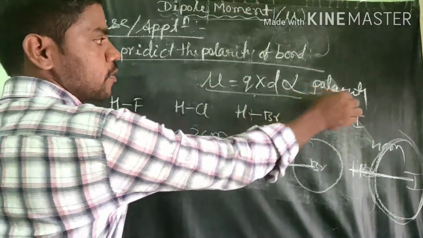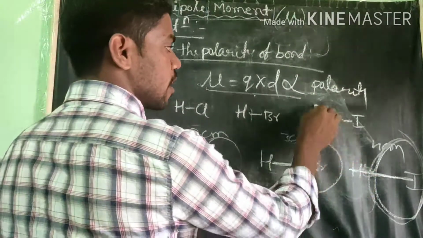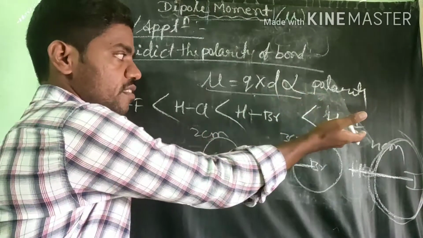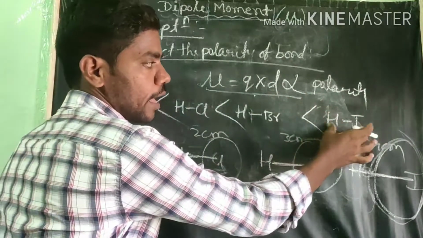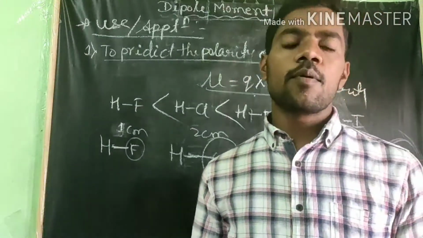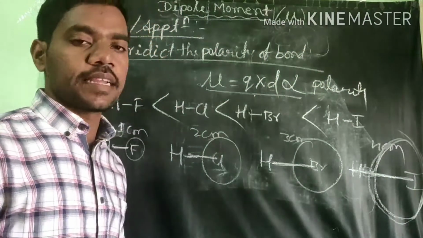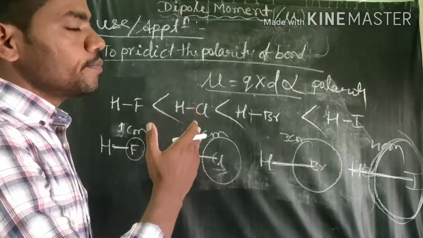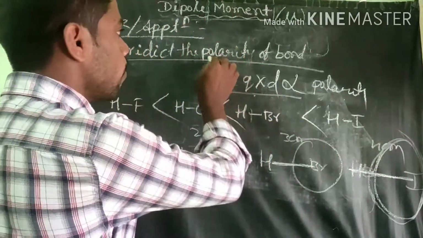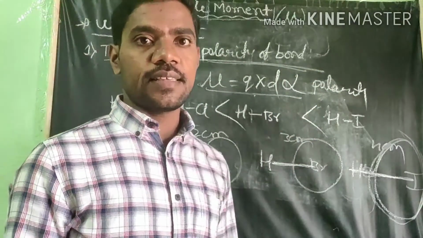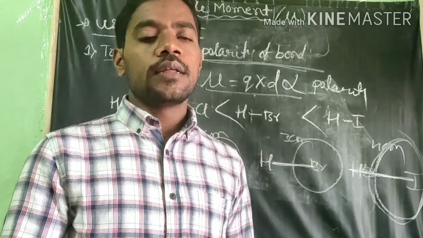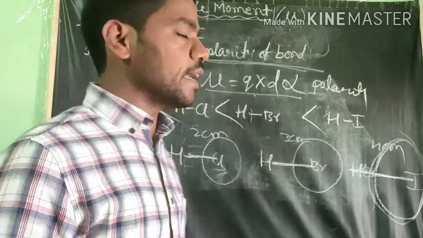The dipole moment helps to predict the polarity. Therefore, HI is more polar than HBr, then HCl, then HF. The polarity of HI is more than that of HF because it has the highest displacement, so the highest dipole moment. The molecule with the highest dipole moment has the highest polar nature. Therefore, this dipole moment concept is first helpful for predicting which of the polar molecules has the highest polarity.